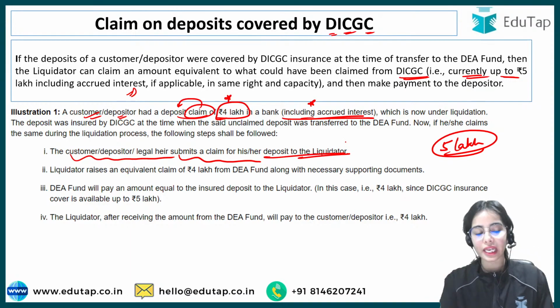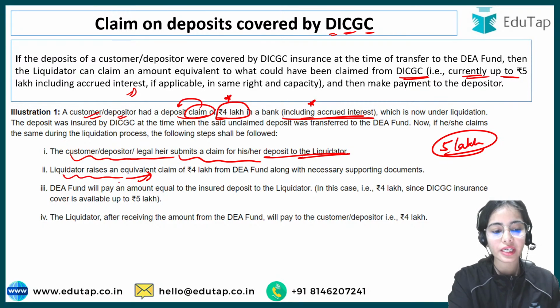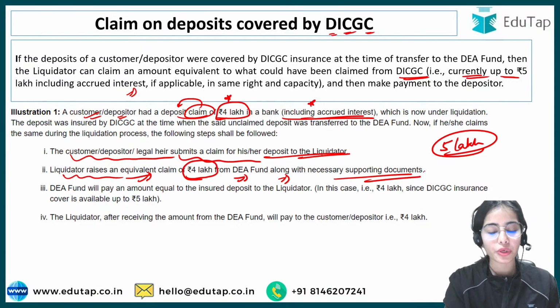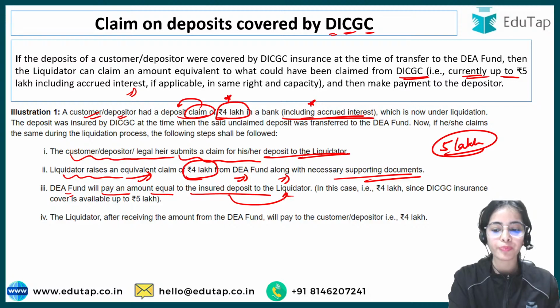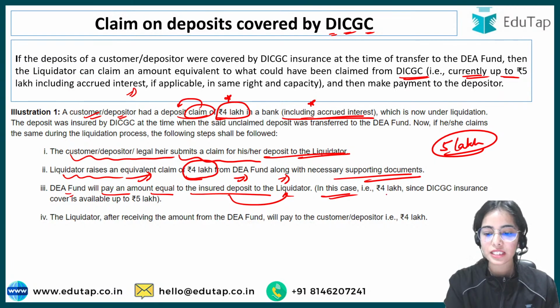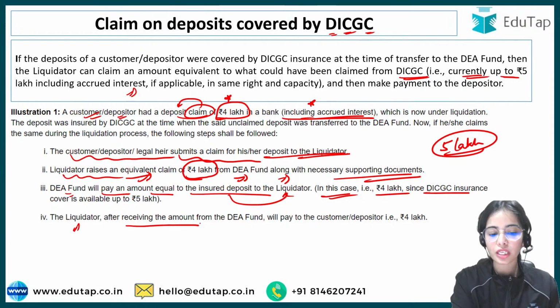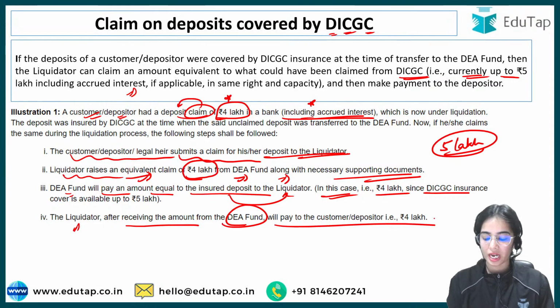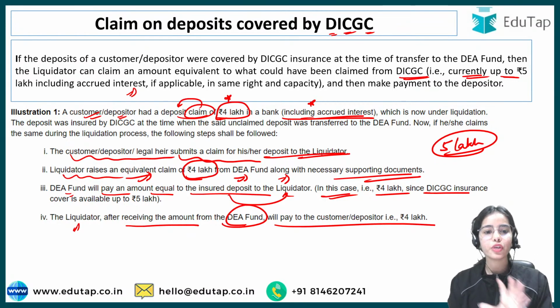Now the liquidator will raise the equivalent claim with the DICGC. The liquidator raises an equivalent claim of rupees 4 lakh from the DA fund along with the necessary supporting documents. The DA fund will pay the amount equal to the insured deposit to the liquidator. Since the DICGC has insured the money, the liquidator, after receiving the amount from the DA fund, will pay the customer the 4 lakh rupees. So this is the simple case: your money was insured, and that's why even if the bank is liquidating, you are still getting your refund.